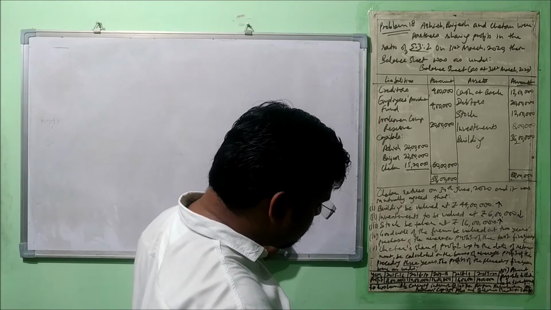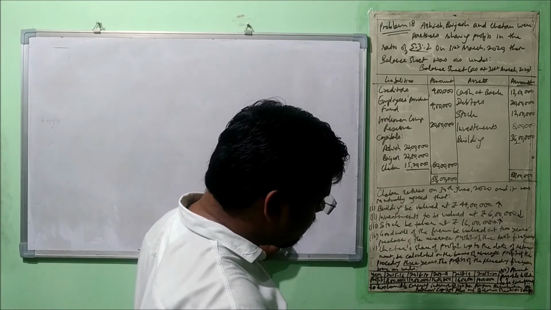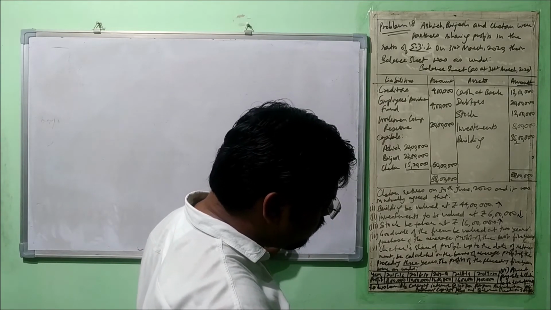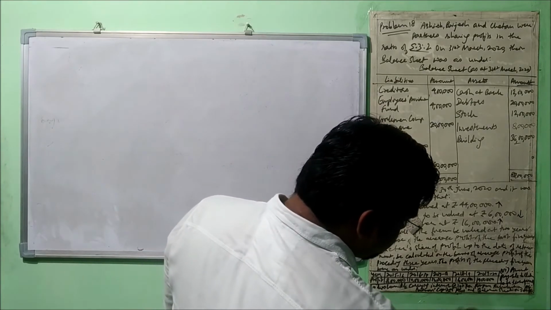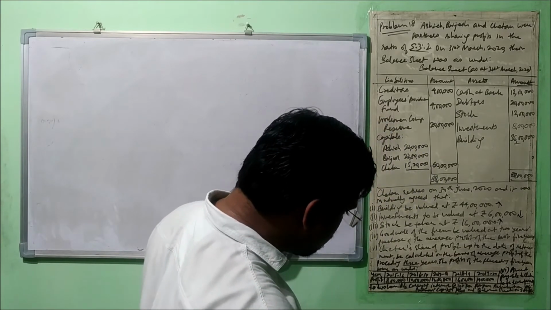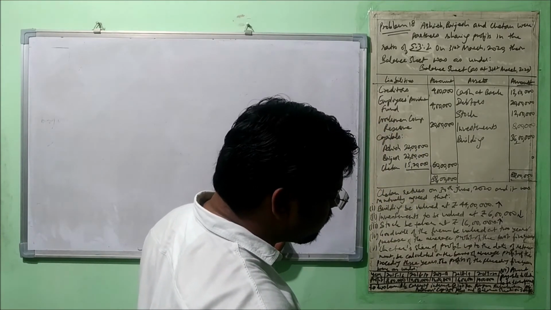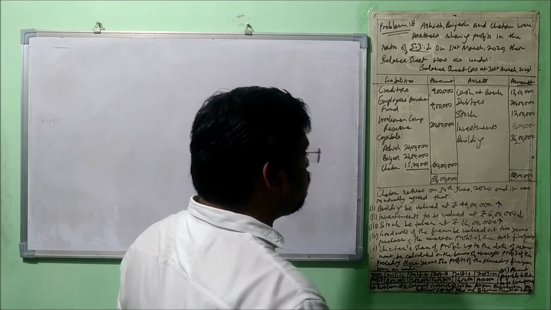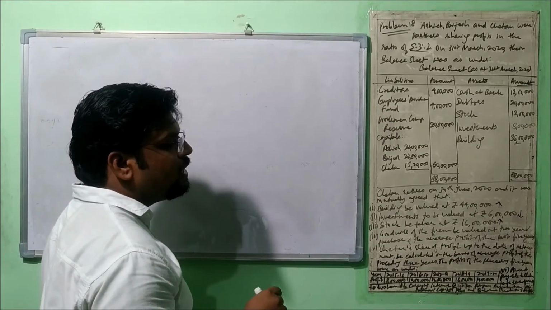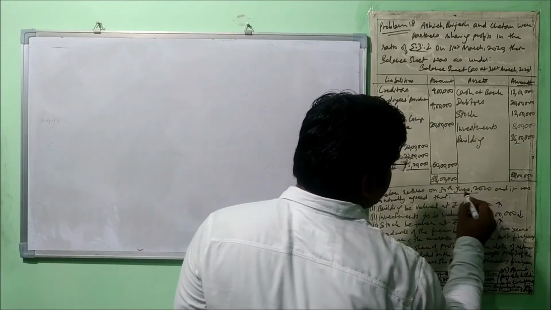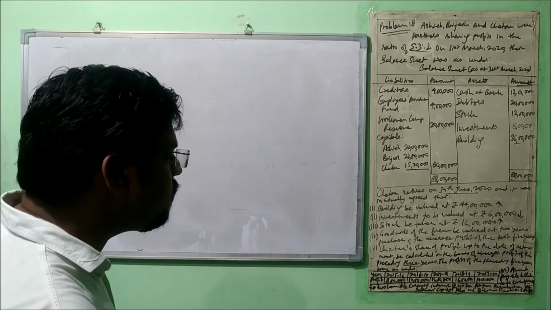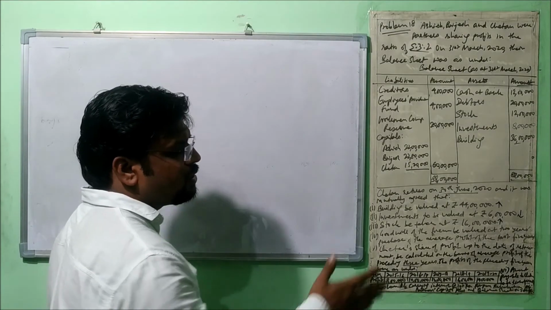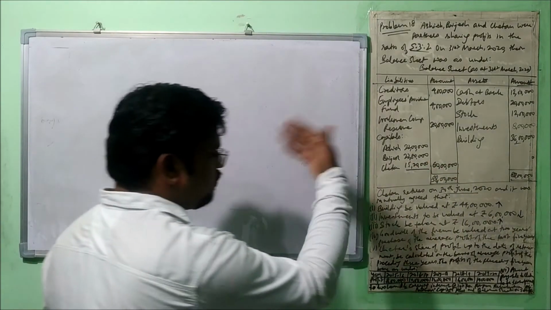Fine. For 15-16, 8 lakh, for 16-17, 10 lakh, for 17-18, 12 lakh, for 18-19, 16 lakh, and last 19-20, 14 lakh. Fine. Amount payable to Chetan to be transferred to his loan account carrying interest at the rate of 10% per annum. Fine. Prepare revaluation account, partners capital account, and balance sheet on 30th June. So what is the speciality in this question? The retirement is being done in the middle of the year, right? Okay. So there is no problem. The problem will come related to the share of profit in the middle of the year. We will talk about it as we reach there.